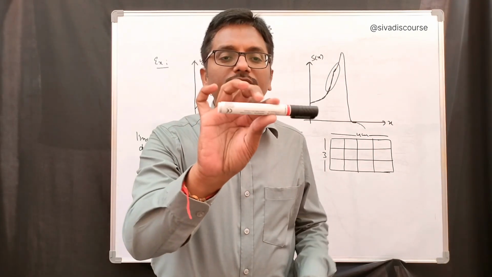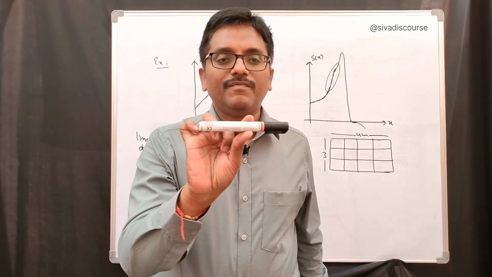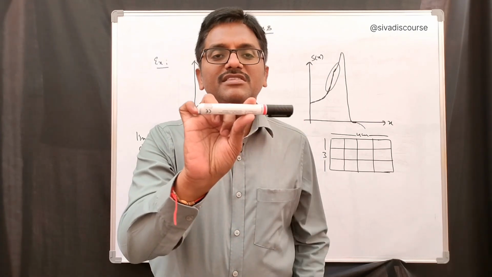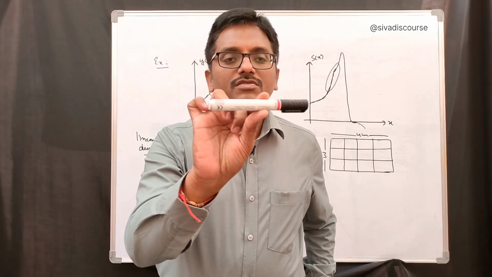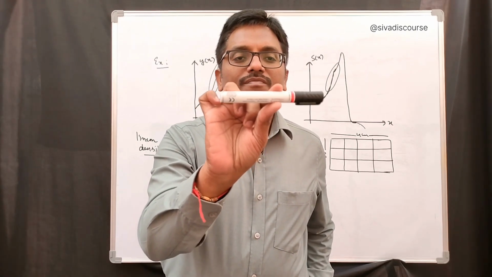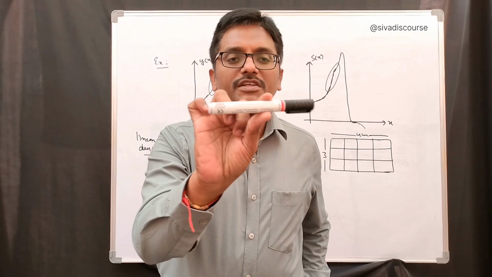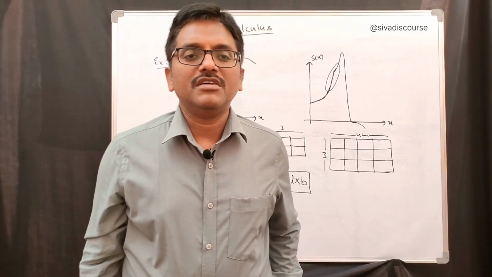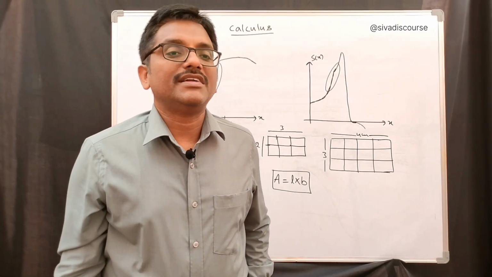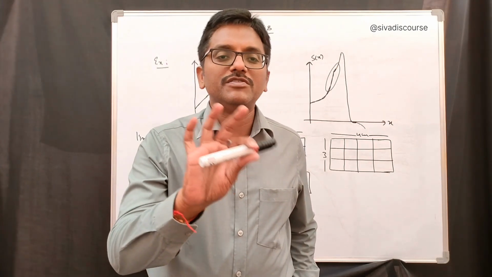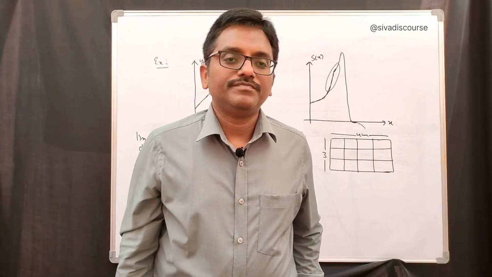Let us suppose that this is 15 centimeters in length. Wherever you cut, 1 centimeter weighs 2 grams. So the total weight of this pen is 15 into 2, that is 30 grams. For that, calculus is not required. We can simply solve that by using an algebra formula.